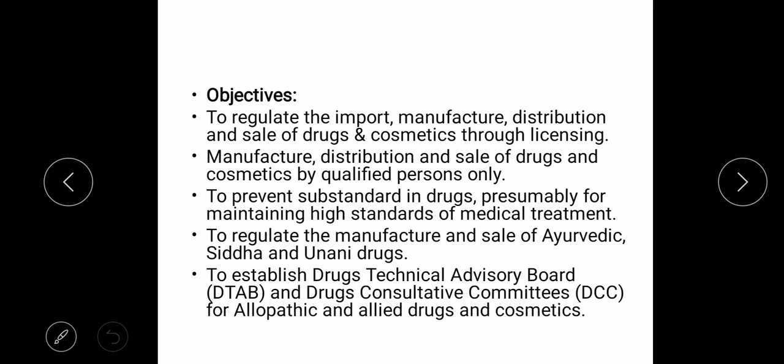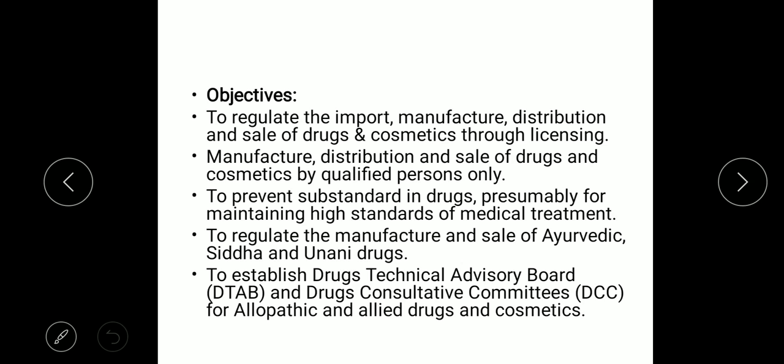Third, to prevent substandard drugs, presumably for maintaining a high standard of medical treatment. Many a time what we have seen is that sub-quality drugs are being used. What we see in the drug manufacturing industry is something called reverse engineering, and many companies have the same product with a different name.